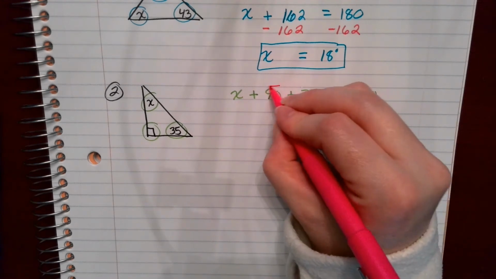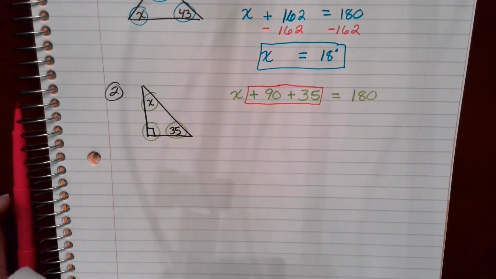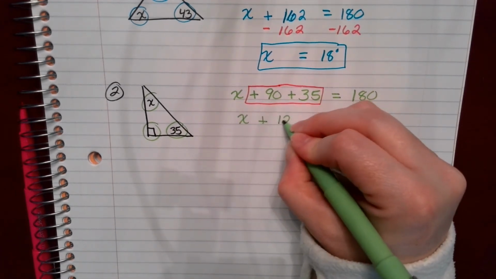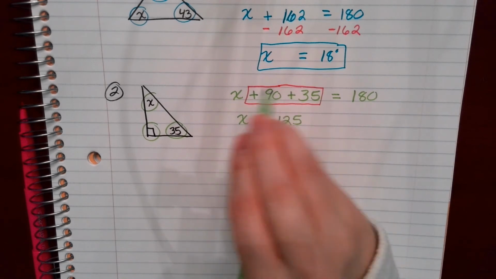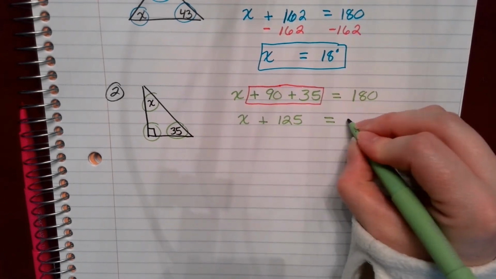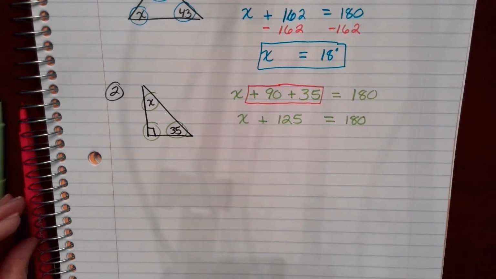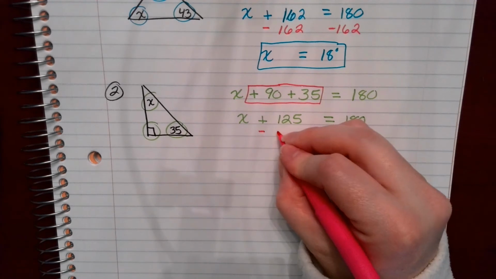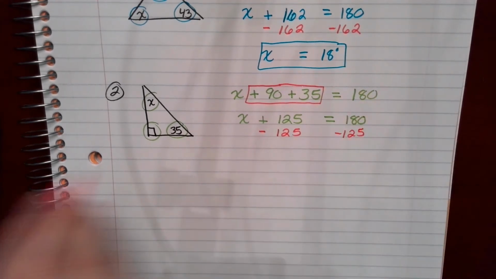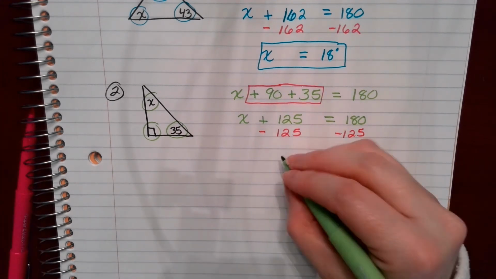I want to go ahead and combine my like terms. So 90 plus the 35 is going to give me 125. So I've simplified this portion of the expression down to x plus 125 and set it equal to 180 for an equation. All right, and then you solve it. The inverse operation is to subtract 125 from both sides, and you'll get x is equal to 55.